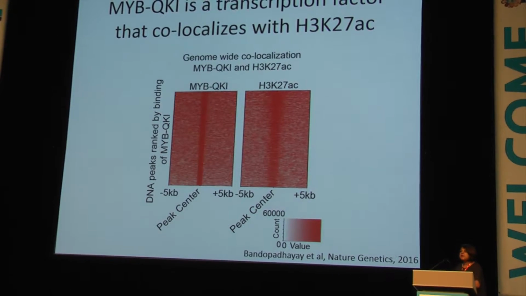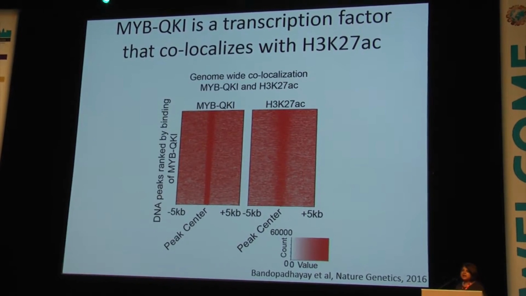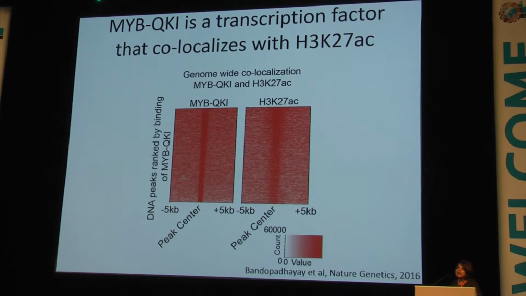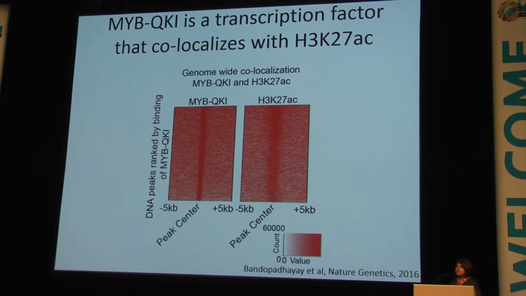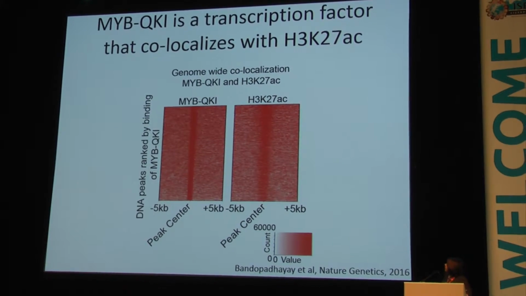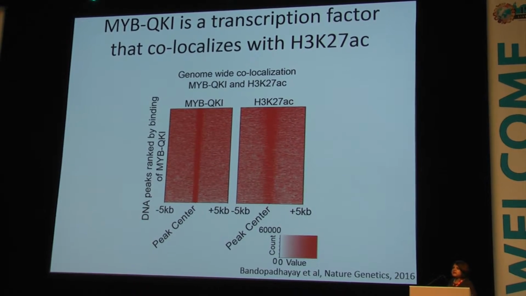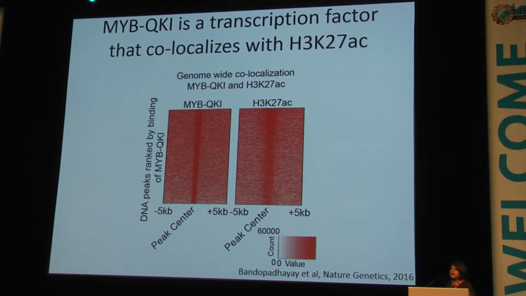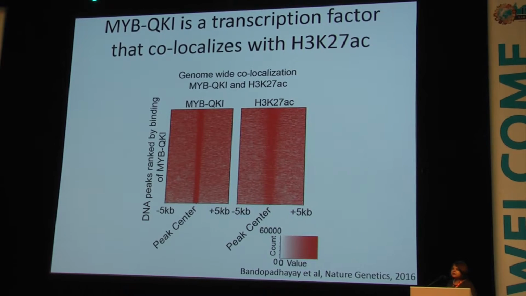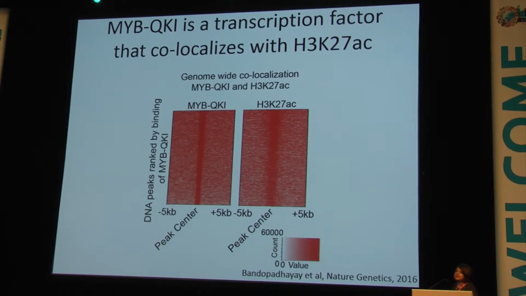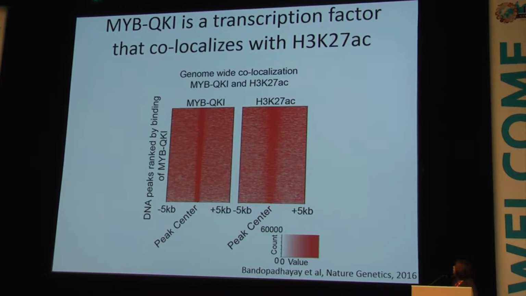Now, MYB is a transcription factor, and when we overexpressed it in our neural stem cells, we were able to confirm activation of MYB signaling. And to further investigate its role as a transcription factor, we performed ChIP sequencing where we pulled down MYB-QKI and also H3K27ac, the enhancer mark, and observed a strong correlation between MYB binding to enhancers, suggesting it was acting as a transcription factor.